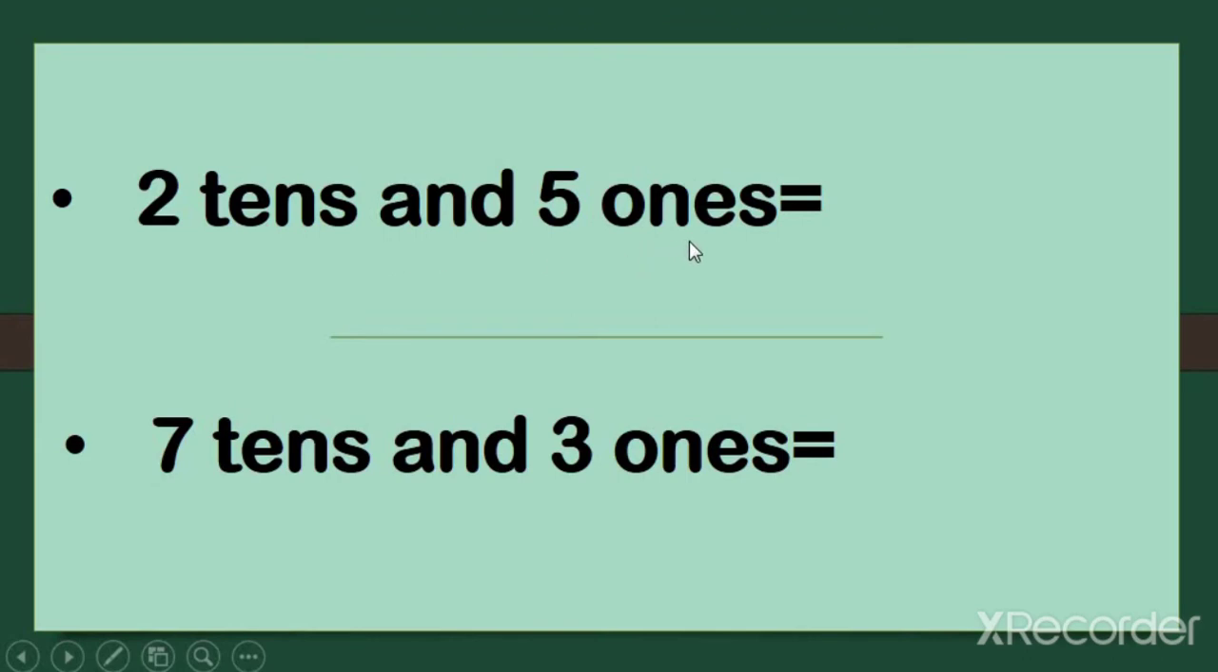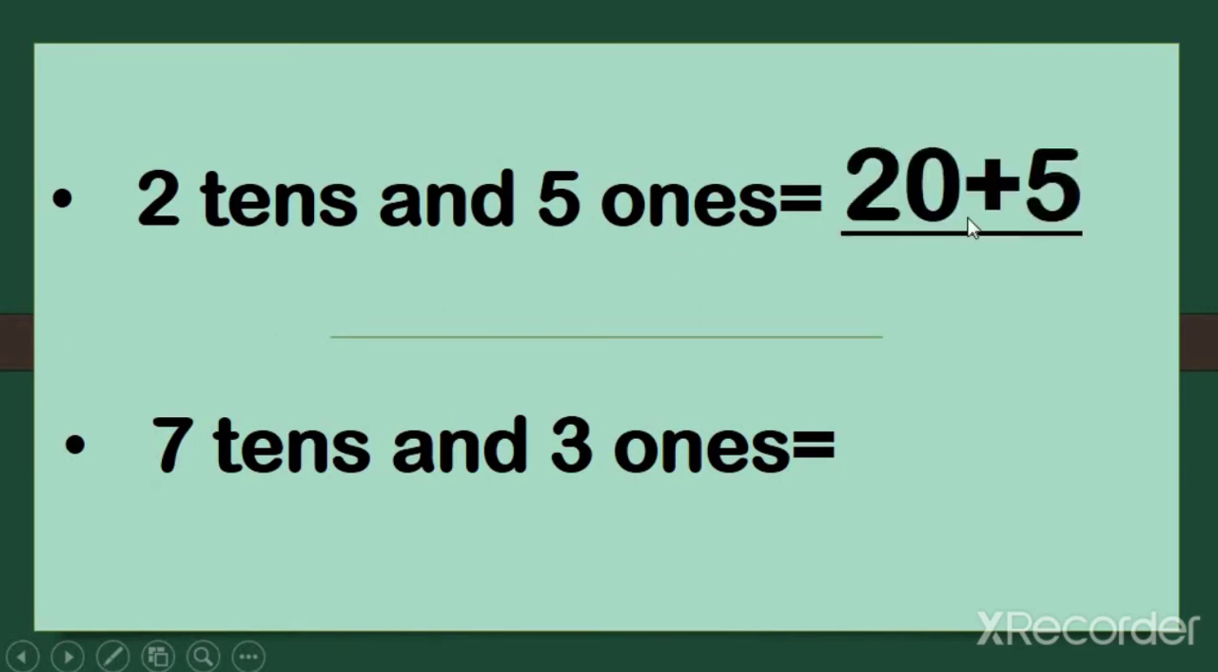2 tens and 5 ones. So how can we write this now? 2 tens means 20. Then we put the addition sign, 20 plus. What is present at ones place? 5. So we write 20 plus 5. 2 tens and 5 ones is equal to 20 plus 5.